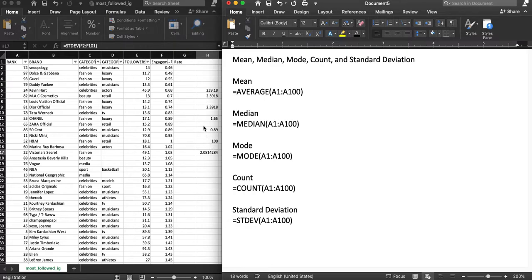Now you'll notice that we had to create this kind of scratch column over here. And what we'll do next is look at using pivot tables for calculating the same thing in a little bit of a cleaner way.